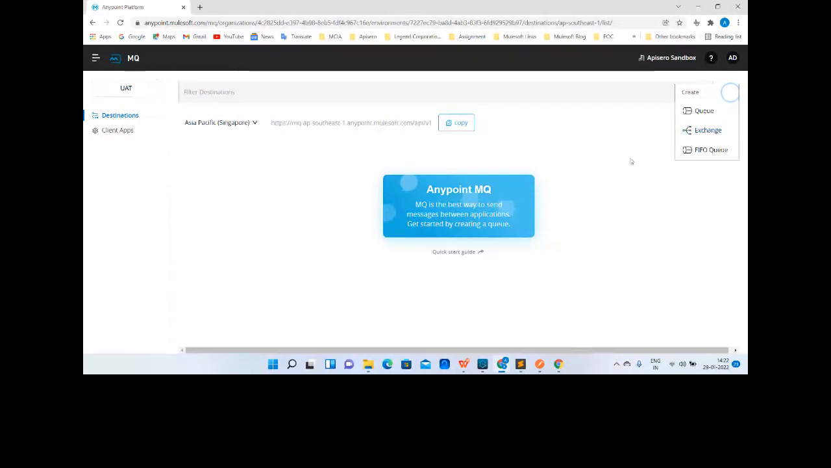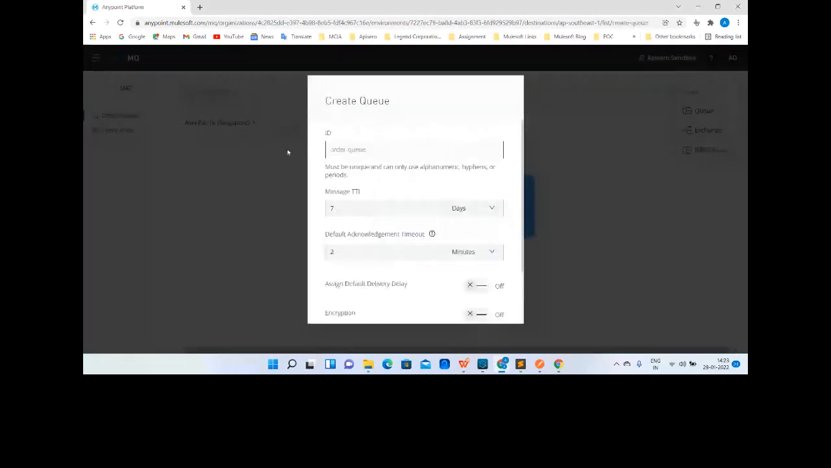Perfect. Let's create some queues and see how it looks. So let me click on queue. Okay, we have certain configuration that we have to place. Perfect. So for ID, we can provide the name to that queue. Let's say demo. So demo is one of the queues I have created.